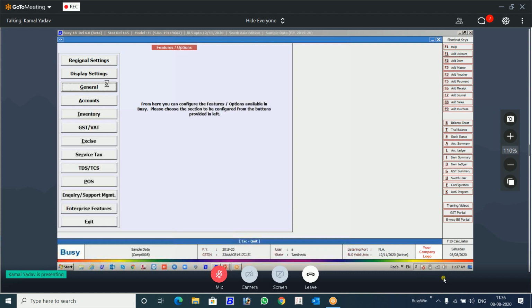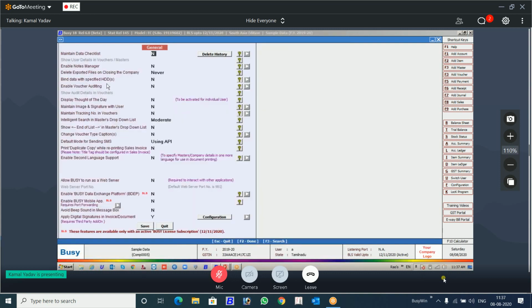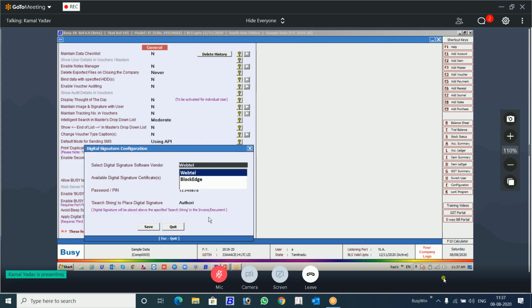So it's a part of the journal. You can see whether you want to digitally sign your document or not. If you say no, nothing will be signed. If you want to use this feature, you will say yes, I want to digitally sign my document. Now the configuration. Here it will show you the 2 companies, 2 vendors which are providing this service. You can have a tie-up with anybody as per your convenience and suitability. For the testing purpose, for showing you, I'm using this WebTel.